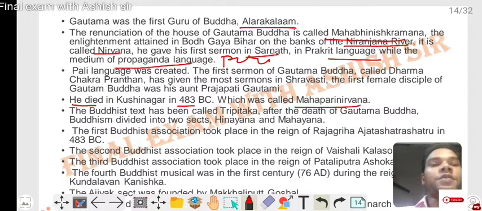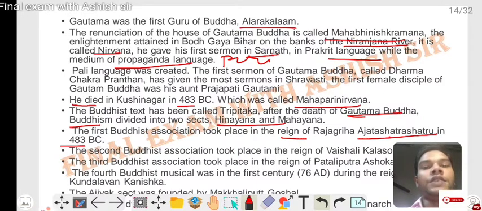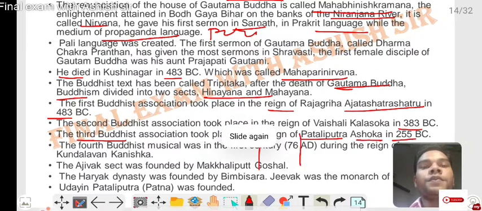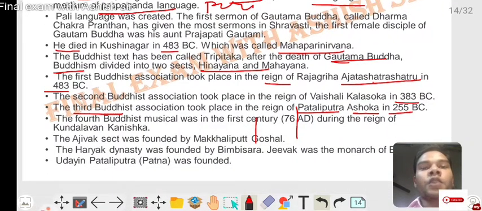After the death of Gautam Buddha, the Buddhist texts were compiled as the Tripitaka. Buddhists divided into two sects, Hinayana and Mahayana. The first Buddhist council took place at Rajgir under Ajatashatru in 483 BC. The second took place at Vaishali under Kalashoka in 383 BC. The third took place at Pataliputra under Ashoka in 255 BC. The fourth Buddhist council took place in the first century, 76 AD, during the reign of Kanishka.